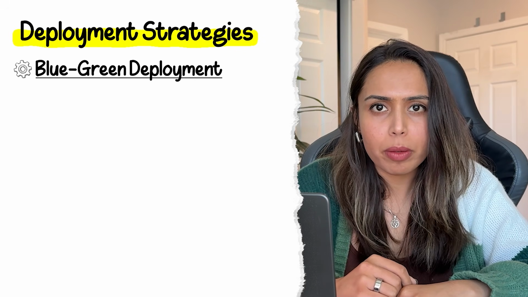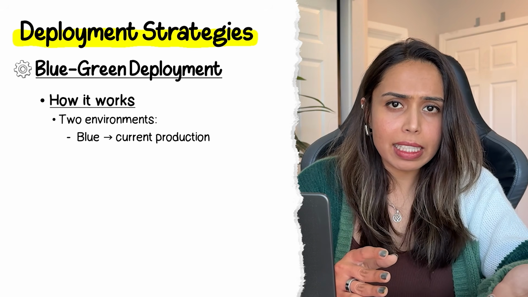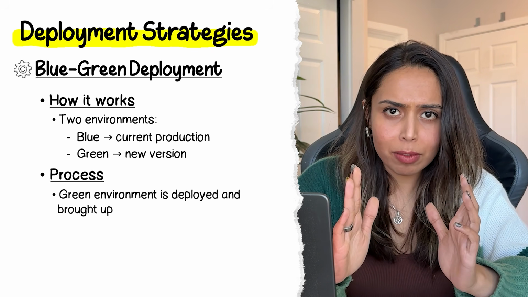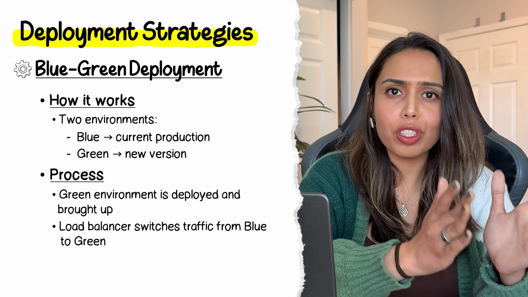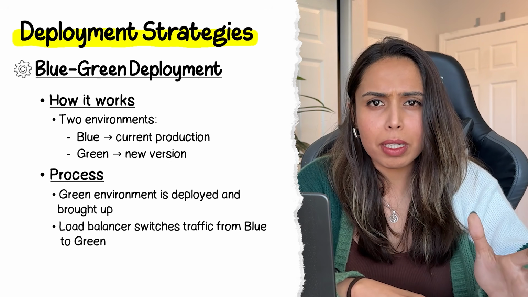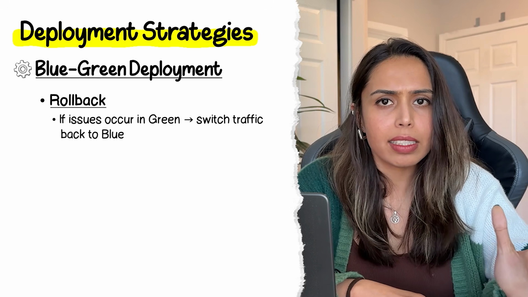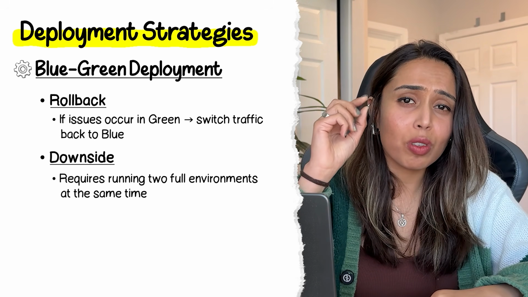Then there's blue-green deployment. You run two identical environments at the same time. Blue is the production existing one, green is the newer version. Once green is up and running and thoroughly tested, you switch the load balancer from distributing traffic to the blue version to the green version. Blue then becomes the standby version. If anything is breaking in the newer version, rollback is instant. You just have to again switch the traffic from green to blue. Only downside here is you're paying for two full environments. If you have 1,000 servers, then during blue-green, you're running 2,000 servers at the same time. Just think about the cost.